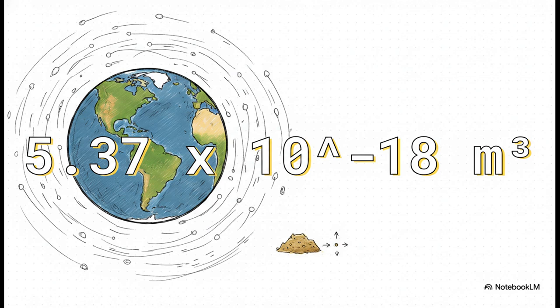If we calculate only the actual space permanently folded to make up the entire baryonic mass of the Earth, its absolute baseline equivalence is a mere 5.37 times 10 to the negative 18th cubic meters. That is literally smaller than a single grain of sand. It proves that our everyday reality is overwhelmingly constructed of unfolded, unstrained space just sitting between atoms.